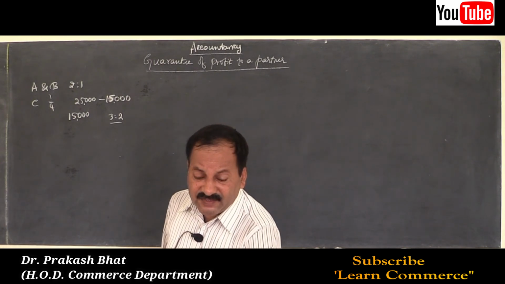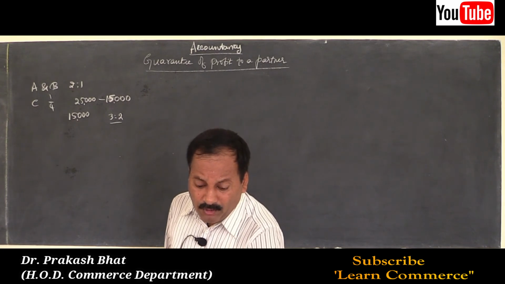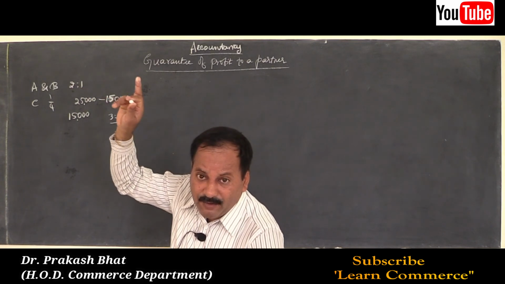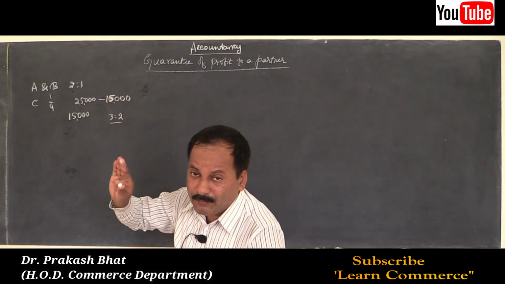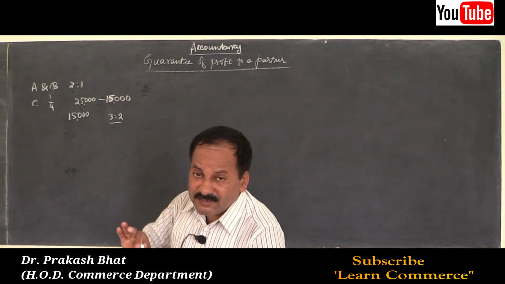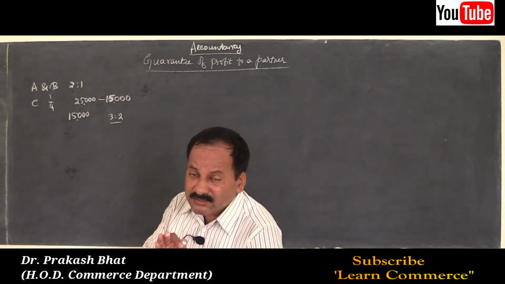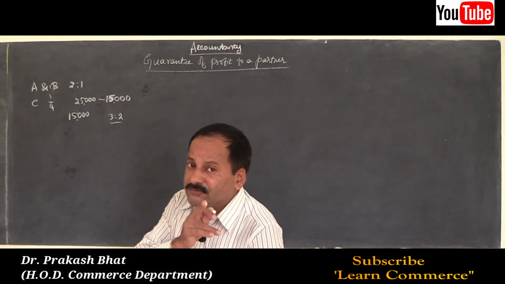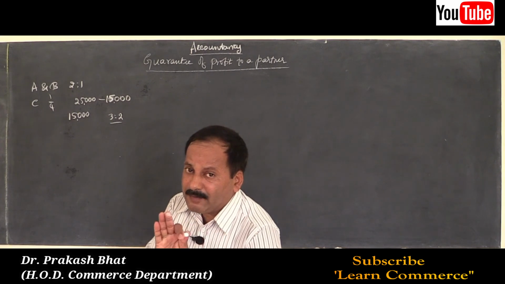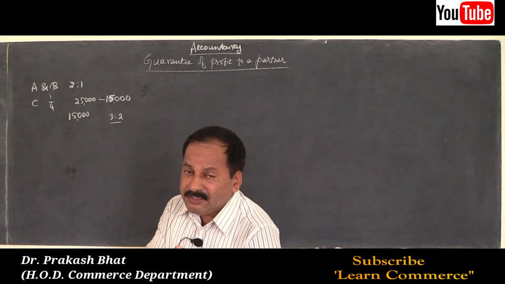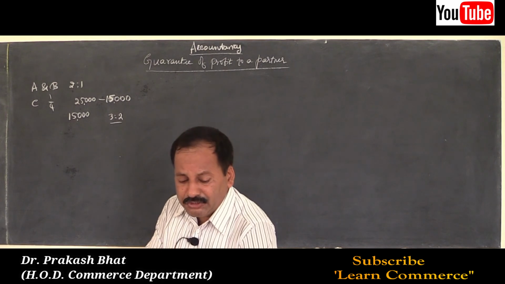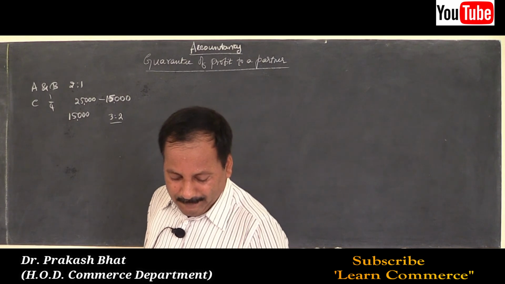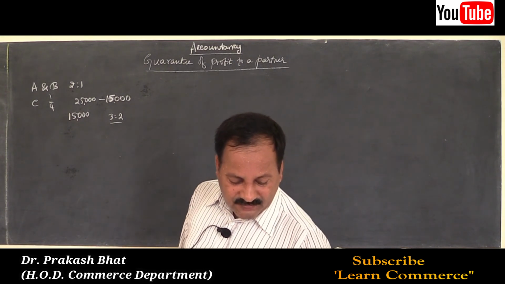And the deficiency should be borne by Sachin and Rahul in their old ratio of 3:2. That is 3/5 and 2/5, not 3/6 and 2/6. Remember this, because it will be borne by the old partners only. New partner share will not come over there, so it should be 3/5 and 2/5 and not 3/6 and 2/6. Remember this. New ratio will be 3 by 6 and 2 by 6 because 1 by 6 is given to the new partner Mr. Dhoni.